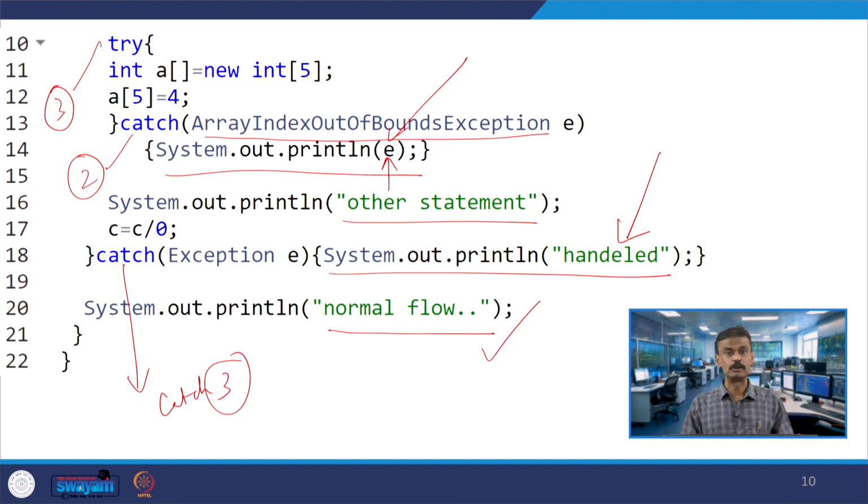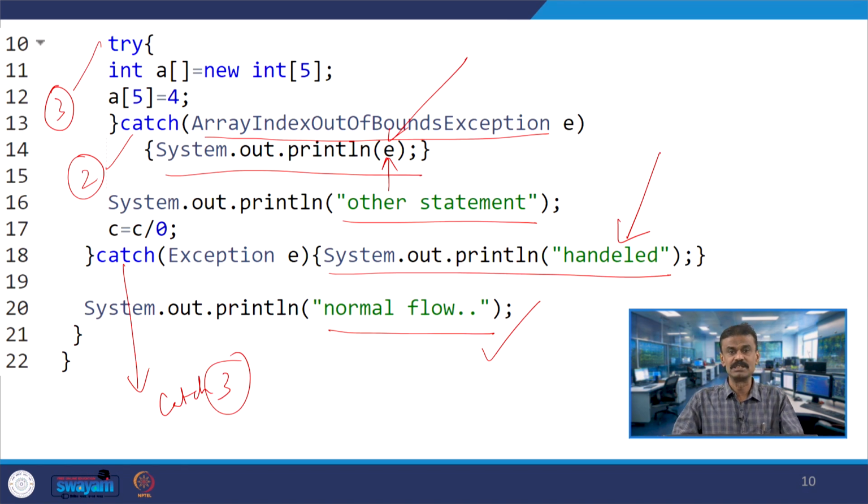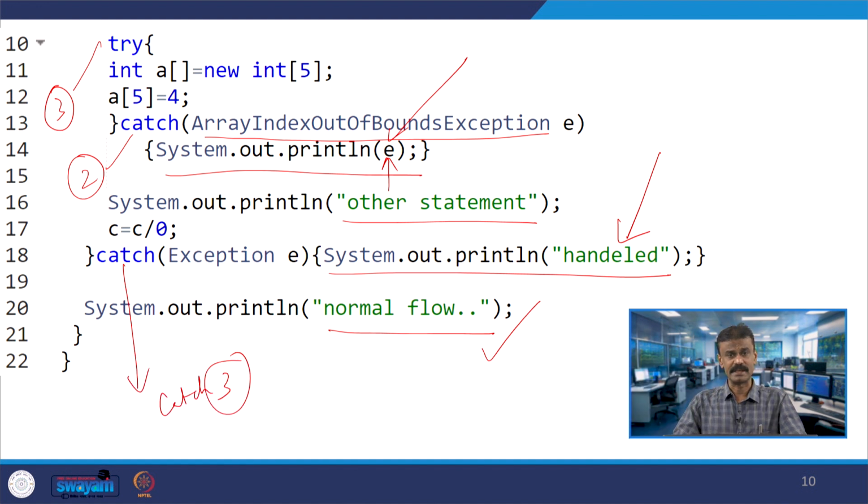Practically also we had seen, and when I run the code, till normal flow it goes, even though there are 3 exceptions. Another important thing you have to understand, it is still going to the normal flow. Mostly we had seen try and catch, right, and in all these examples we had seen it is throwing exception, right. So, now is it possible, like in C++ we have already done throw, we have used throw. So, can we use this in Java, right, the answer is yes, that we will see in the next lecture. Thank you.